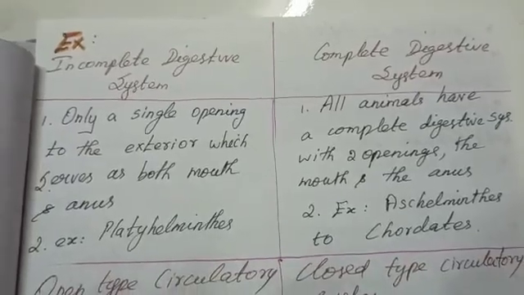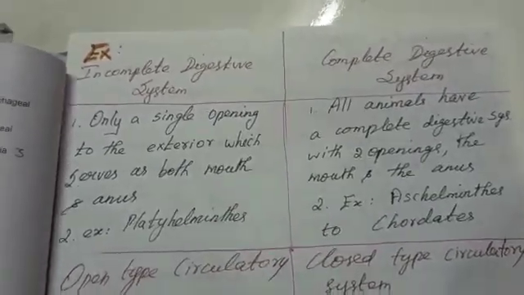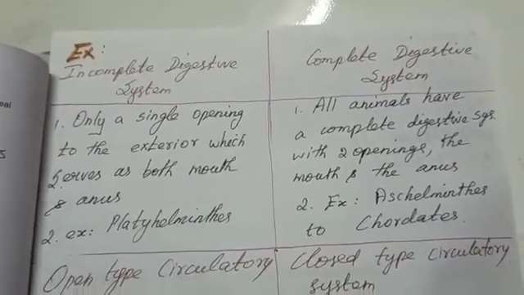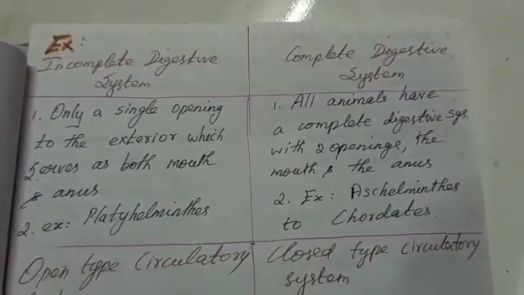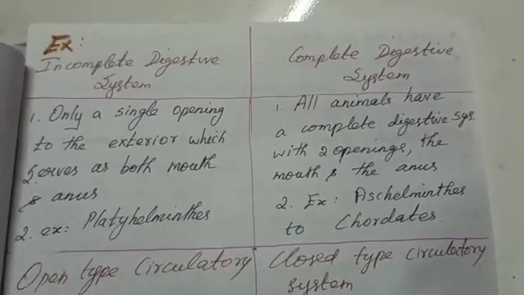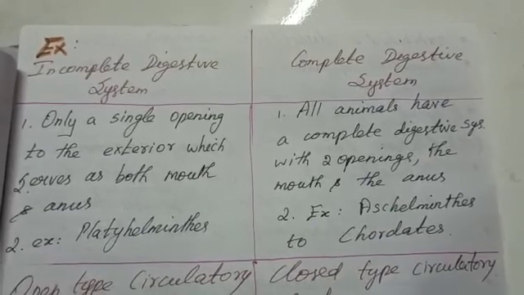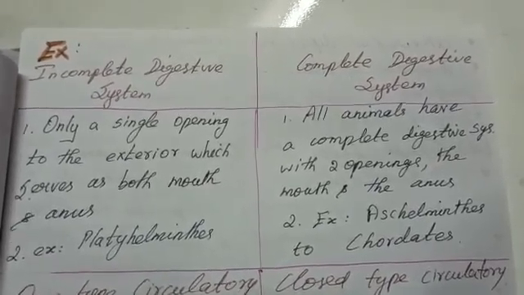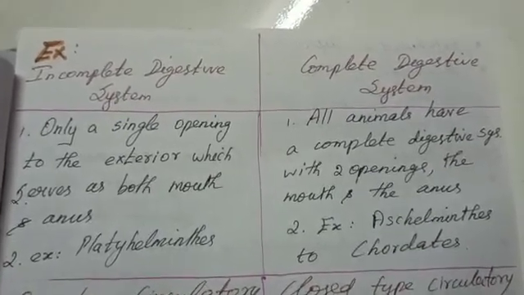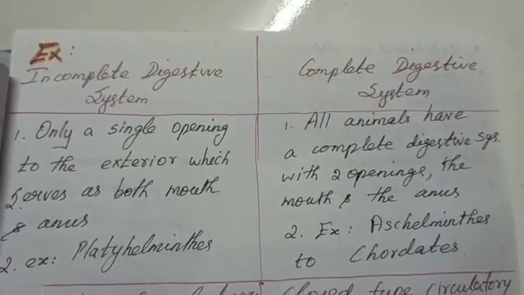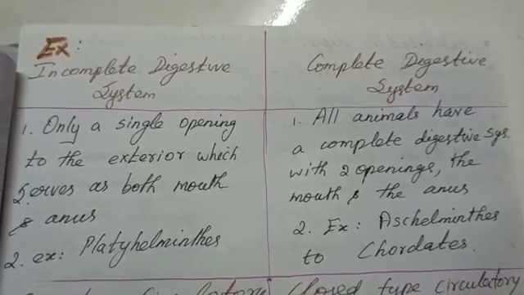See the examples: incomplete digestive system and complete digestive system. We saw about various organ systems, isn't it? The example given here is the digestive system. There are two types, incomplete and complete. The first point: only a single opening to the exterior which serves as both mouth and anus. Example, platyhelminthes. So in platyhelminthes, there is only one opening to the exterior of the body. That single opening acts as both mouth and anus. The ingestion and excretion take place through the single hole.